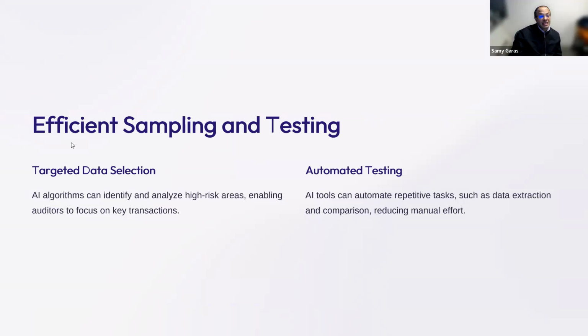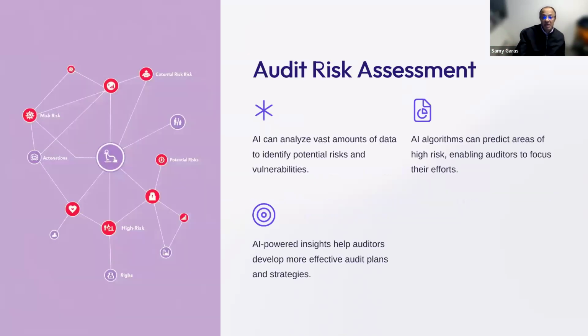So as I said, with AI, we have better scope because we can identify and analyze the high-risk areas immediately. And we can do this automated. We don't have to do anything manual. So if we enlarge our scope of audit, this means that I can easily identify any risk that might happen. So the AI can analyze vast amounts of data to identify any risk.